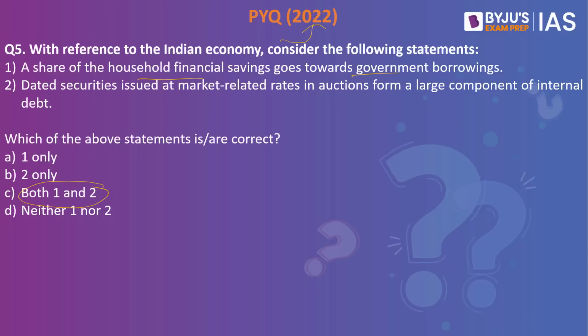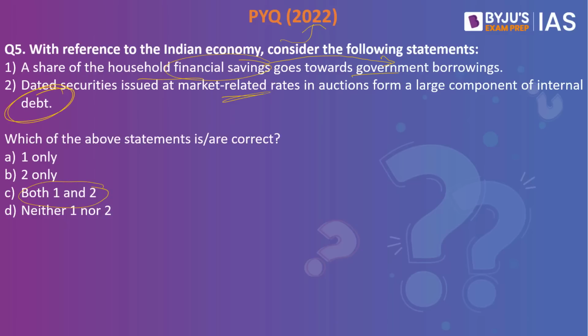So if we look into the first statement, when we speak about savings, savings basically include all the money that we have in the bank. It also relates to the pension schemes as well, insurance, and all this become part of the household financial savings. So a share of the household financial savings goes towards the government borrowings. Yes, this statement is right. And the dated securities issued at the market related rates in auctions form a larger component of internal debt. This statement is also right.